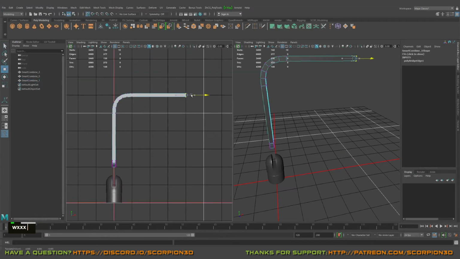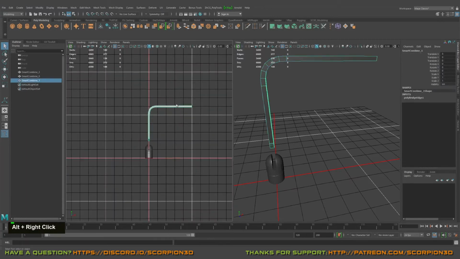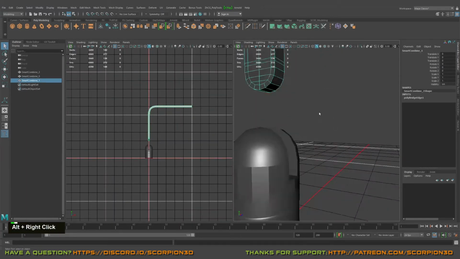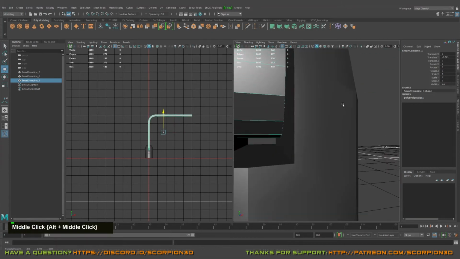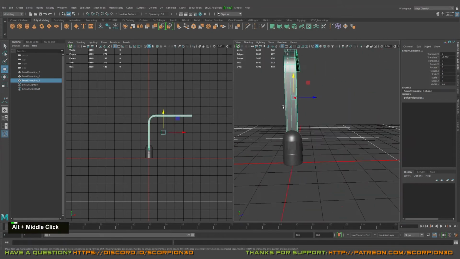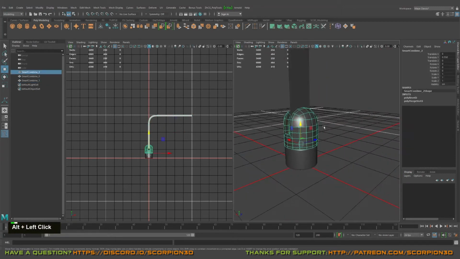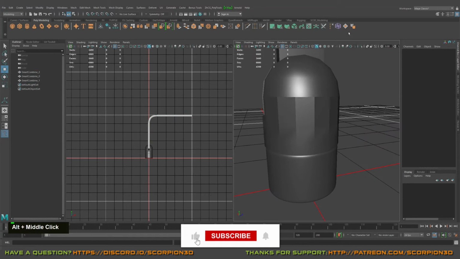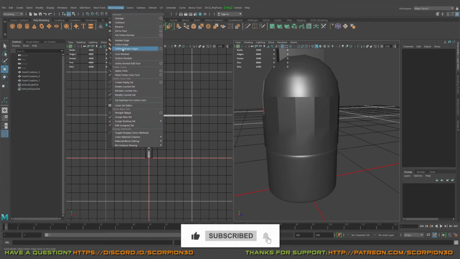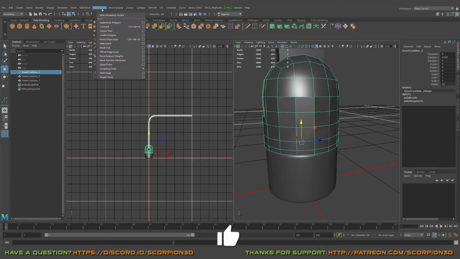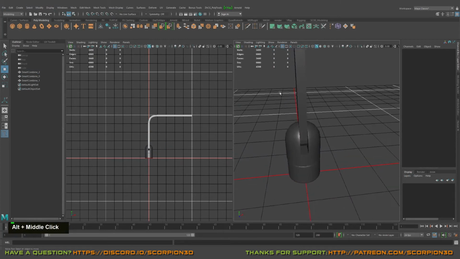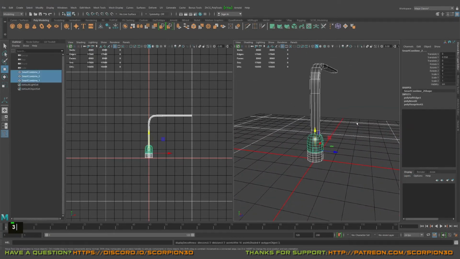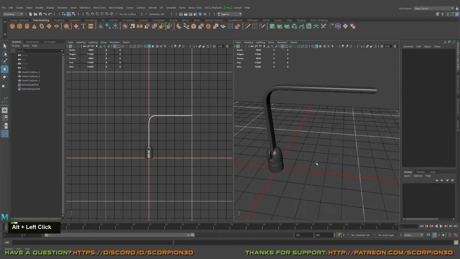Yeah, so probably something like that will be great. Yeah. Okay, so let's move this thing, this handle side of this, and let's check how it will look. And if you don't like these broken normals, just select the mesh and soften edges. Select definitely first and use soften edges.